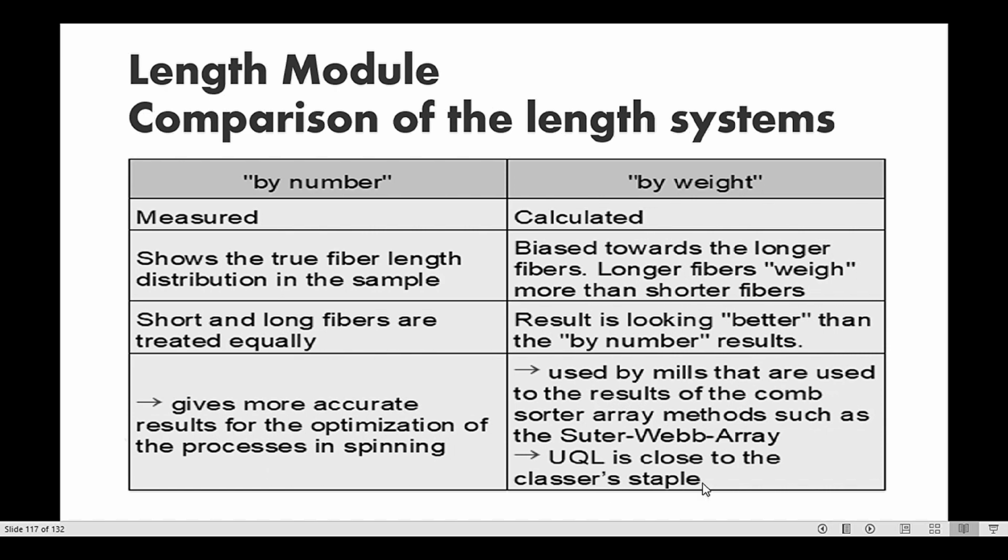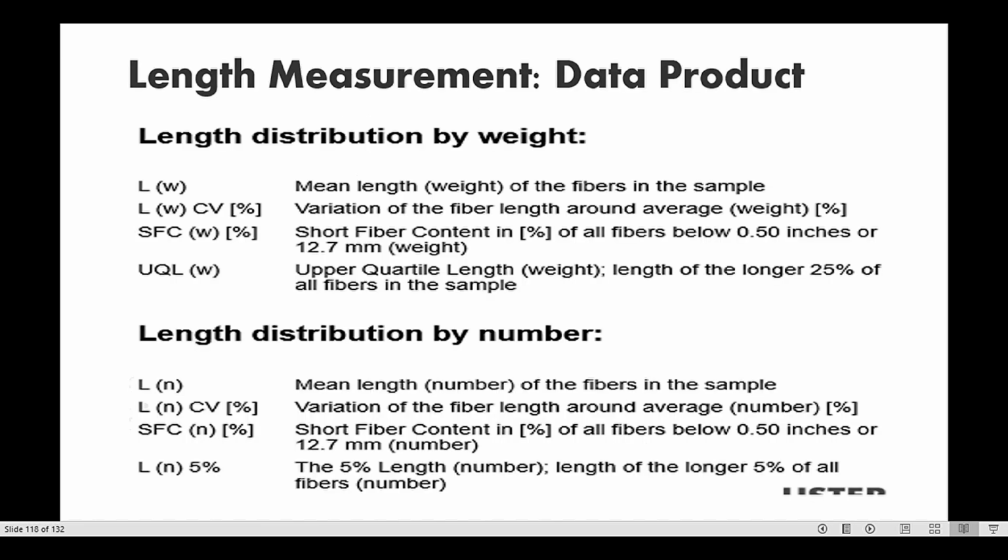Different techniques are used, but by number is more accurate, it is measured, and more widely used in the process. Now the length distribution by weight: length by weight, CVs and SFC, short fibers having length under 12.5 millimeter or below 0.5 inches.